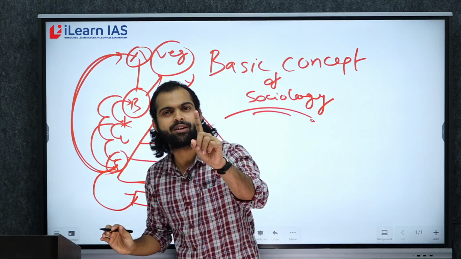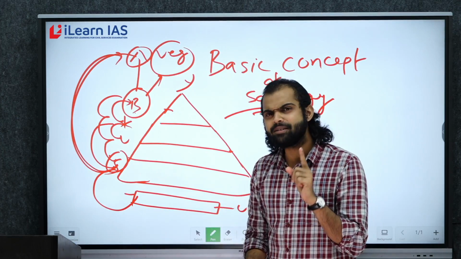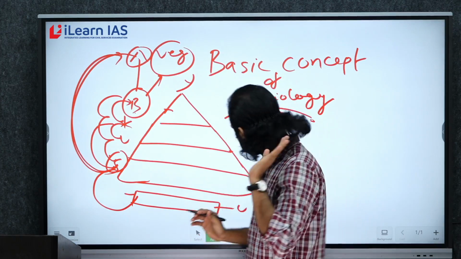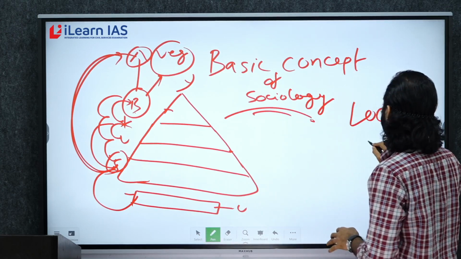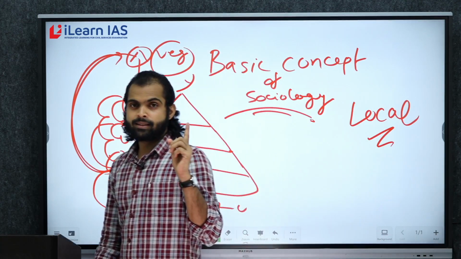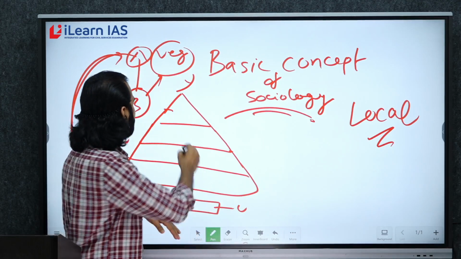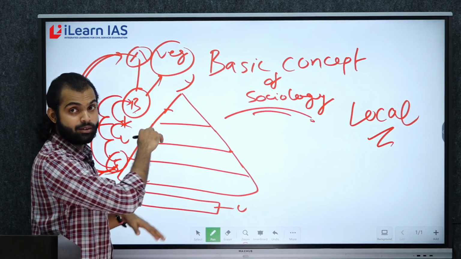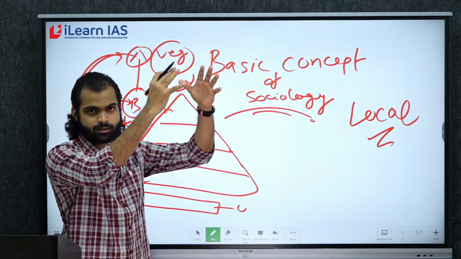And one more model of Sanskritization is there, the local Sanskritization. This subject is interesting. We know that Brahmins are the most important, holding the top position.